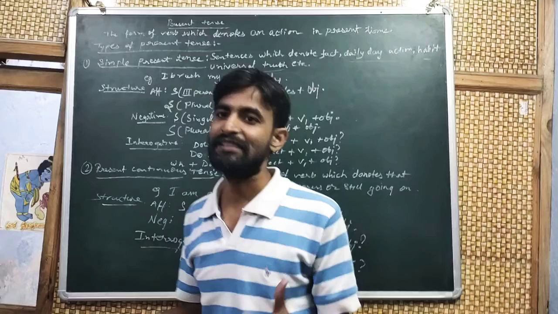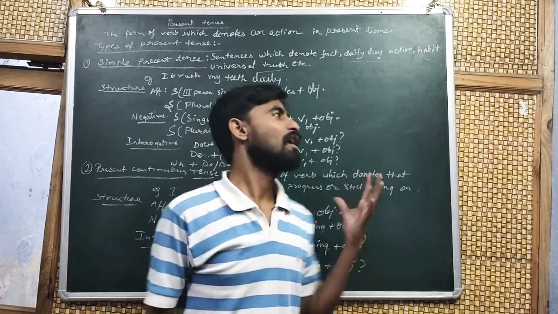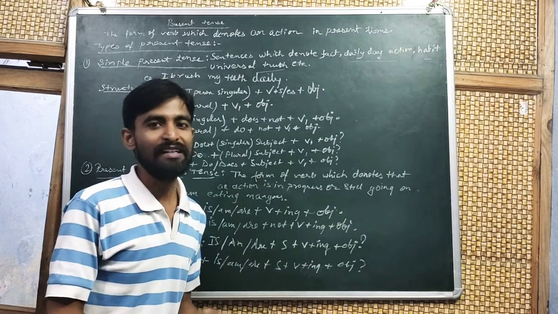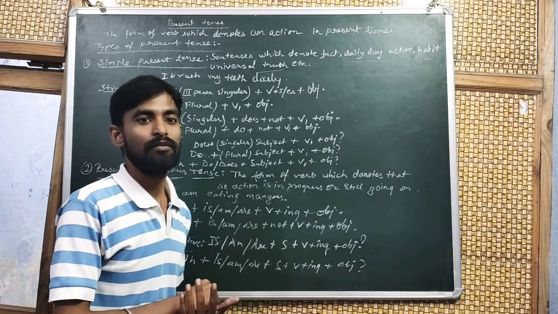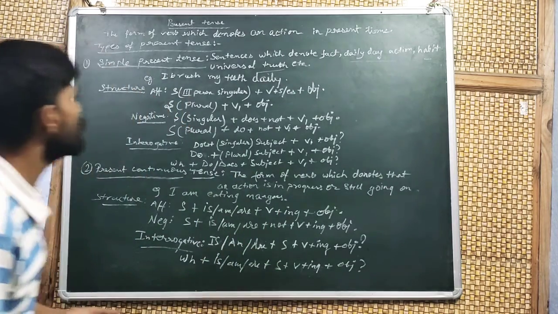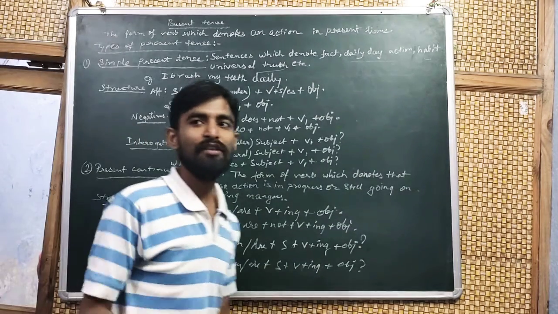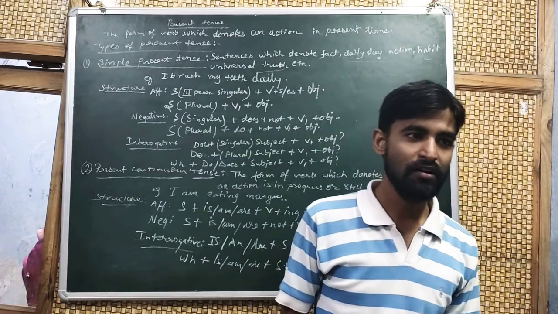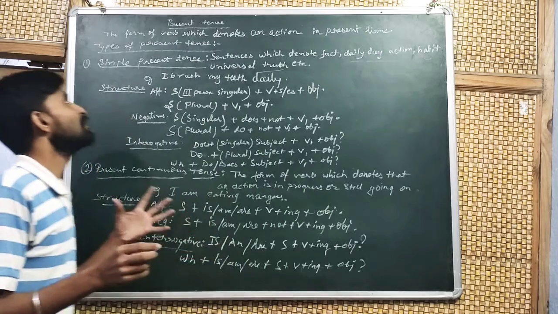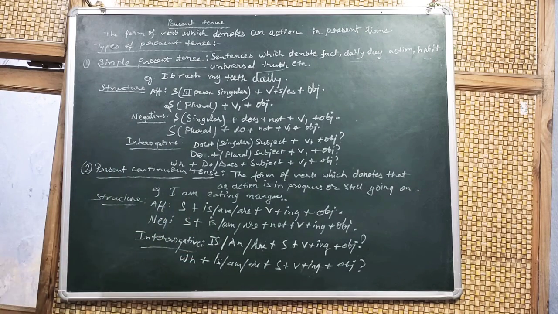Means those sentences which talk about universal truth, daily facts, and our habits are part of simple present tense. Just like, I brush my teeth daily. This is your daily activity, your habit. So habits are always written in simple present because you do it every day.